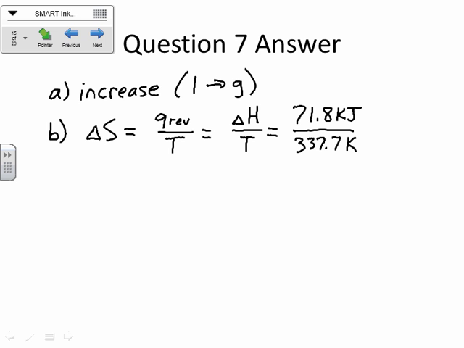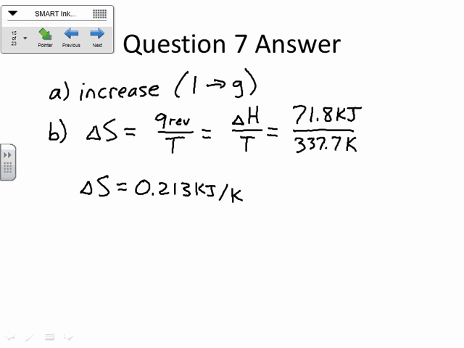Okay? So then your delta S here is going to be 213, sorry, kilojoules per Kelvin. And if you leave it like that, if the problem doesn't specify what units it needs to be in, that's okay. All right. Typically, delta S is reported in joules per Kelvin instead of kilojoules.